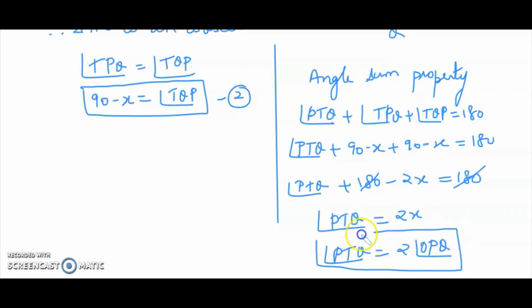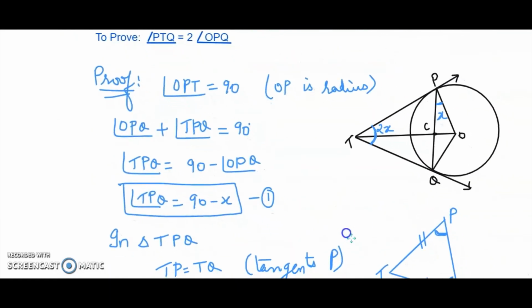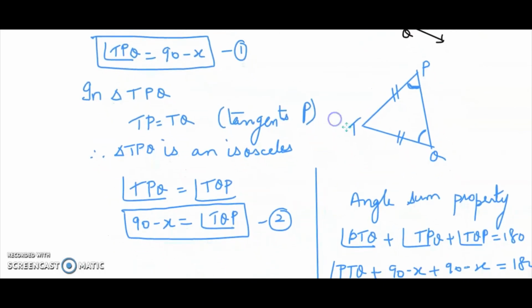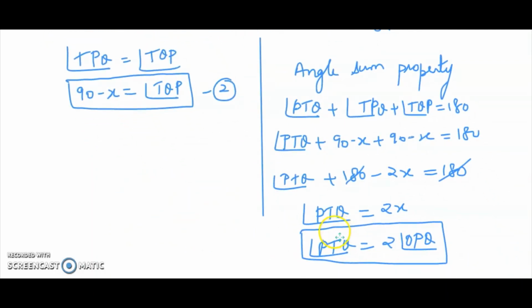Thus it is proved. Again, which rule am I following? First, I took the radius being perpendicular and the relationship between OPQ and TPQ. Then, with a slightly different approach, I said TPQ is an isosceles triangle, TP is equal to TQ, so the opposite angles are equal, and thus I proved that TQP is 90 minus X, and then the angle sum property. Hope this is clear.